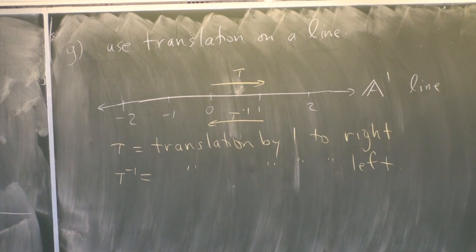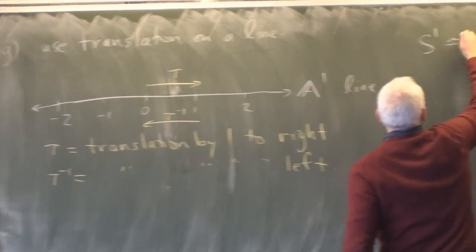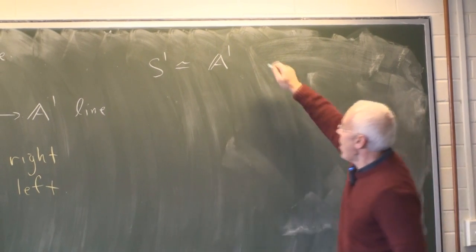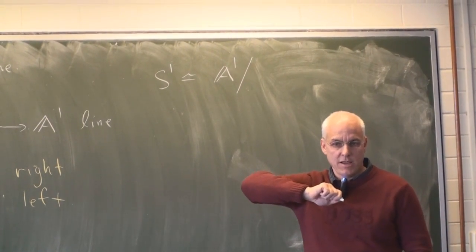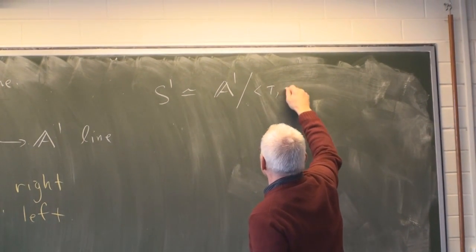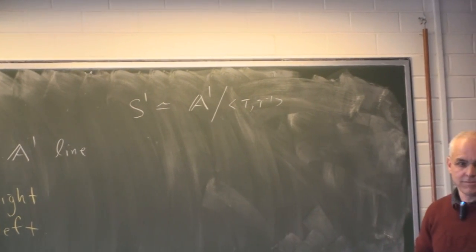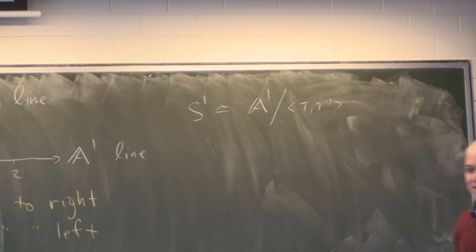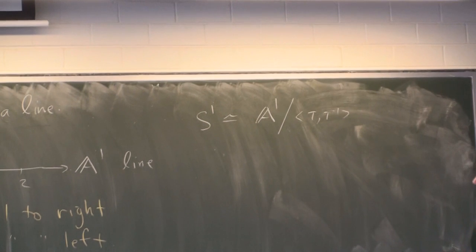And now what we can do is we can write that the circle is what we get when we take this line and we mod out by this translation and its inverse. Okay, so this is a kind of a group theory concept, but let's just introduce it informally.